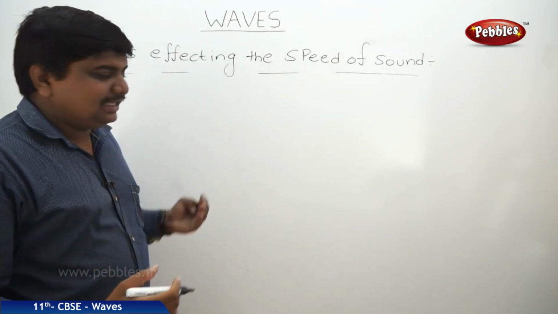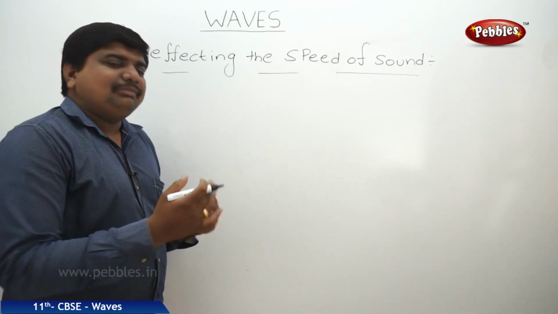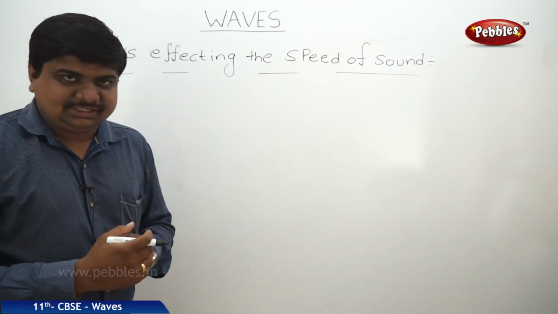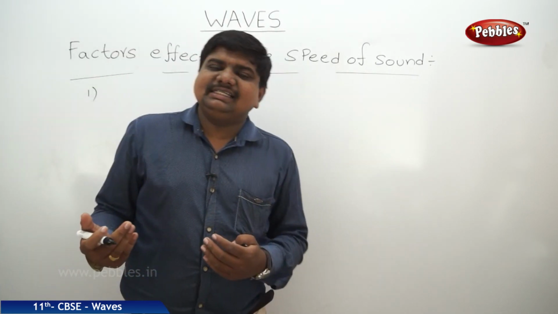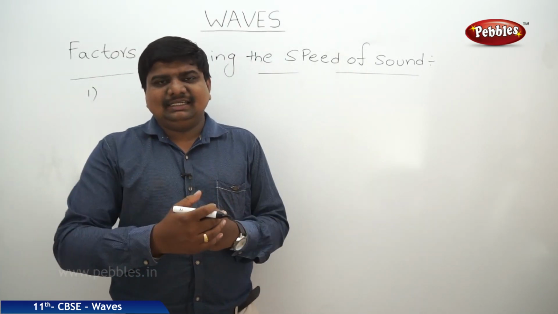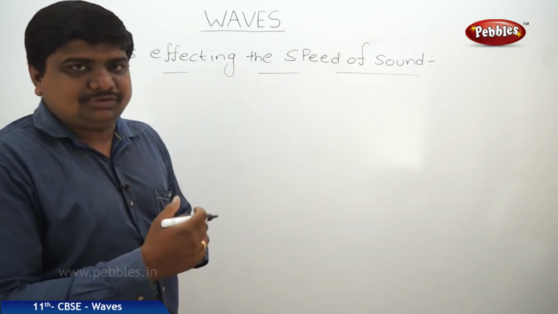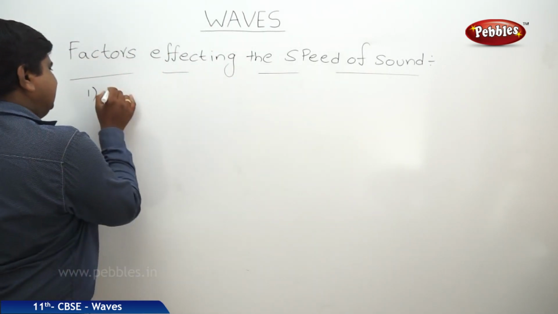First we will see theoretically, then we will go to the mathematical forms of these conditions. So factors, that means some physical quantities or physical conditions that really affect the speed of sound. The first one is density.